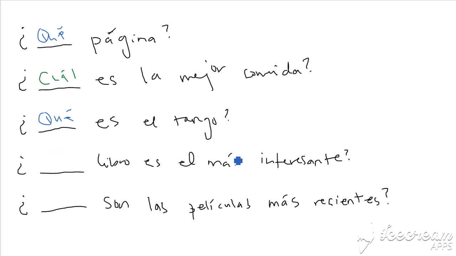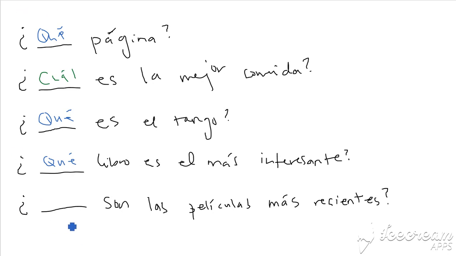Okay, blank libro es el más interesante. Libro is a noun, so it's going to have to be qué, because I can't have cuál right before a noun. So, ¿qué libro es el más interesante? What book is most interesting? In English, you would say which book, but because it's a noun, you can't use cuál. And obviously, it's Harry Potter and the Order of the Phoenix.